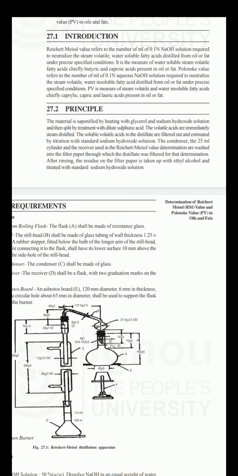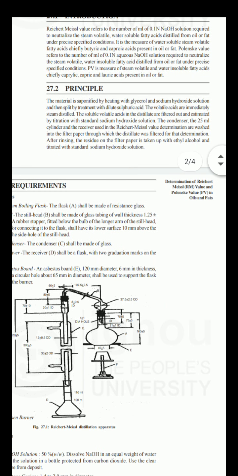Then we have to heat that particular sample so that the volatile acids are immediately steam distilled. Through steam distillation we volatilize the test sample, so that vapors of that fatty acid get evaporated and distilled out into the receiver. We can take that volatile, steam distilled sample in the receiver where we can collect all the sample.